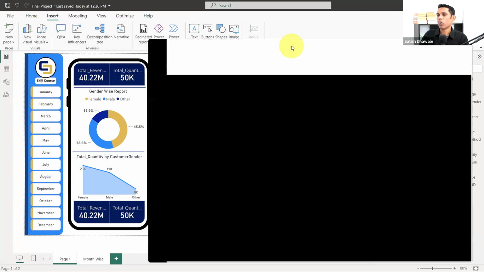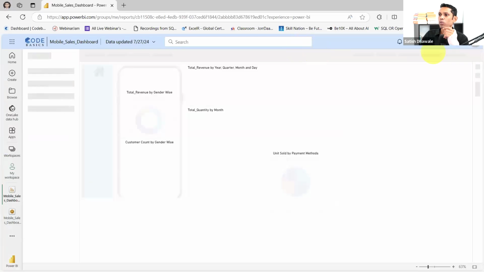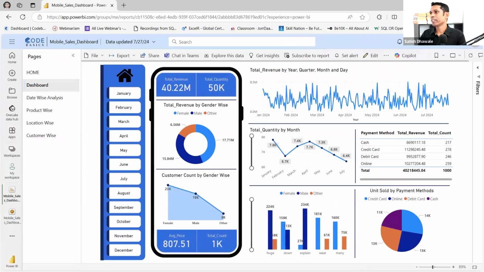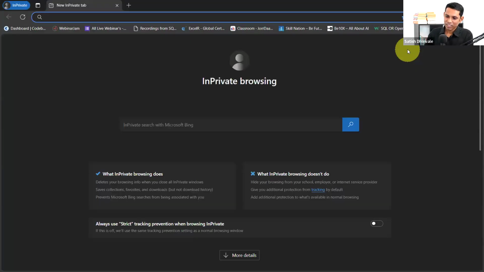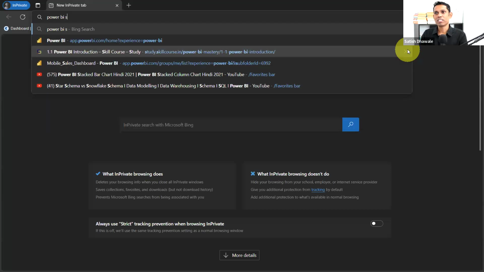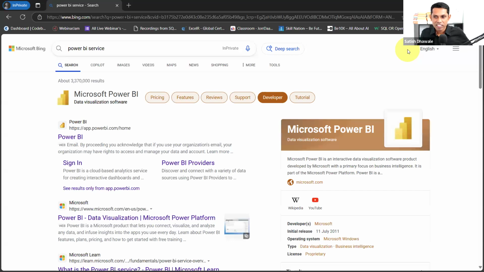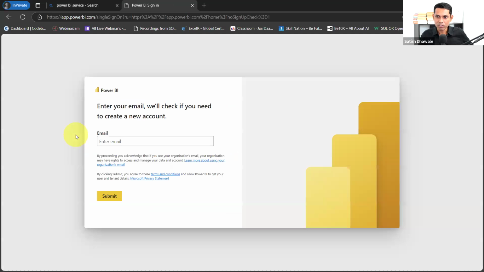Okay. I have logged in on Power BI Service. If you don't have an account, I would recommend you create your account on Power BI Service now. But the biggest problem is that Power BI Service is a paid tool. It's not free. Right? Now you might be asking, sir, if it is a paid tool, how can we practice on it?